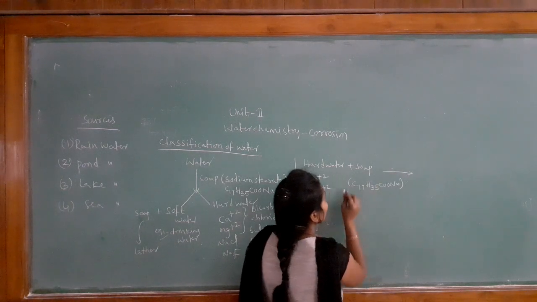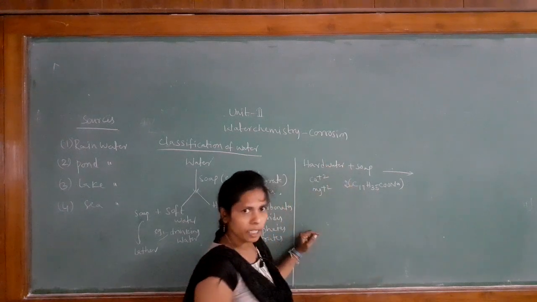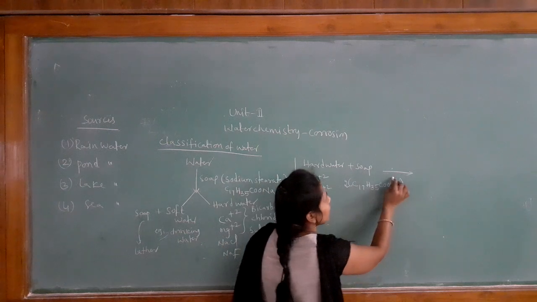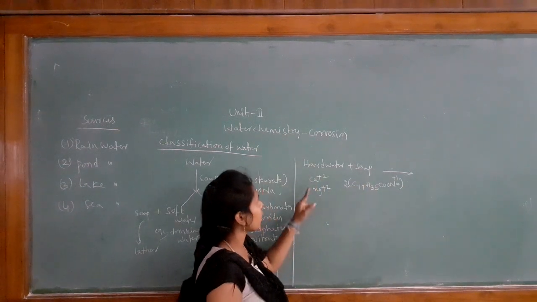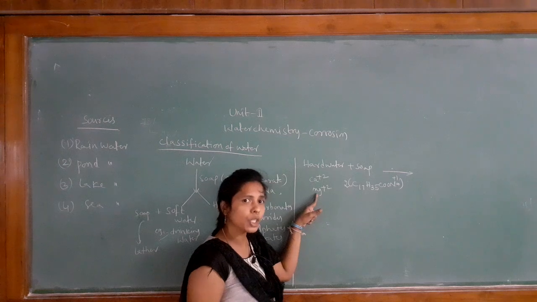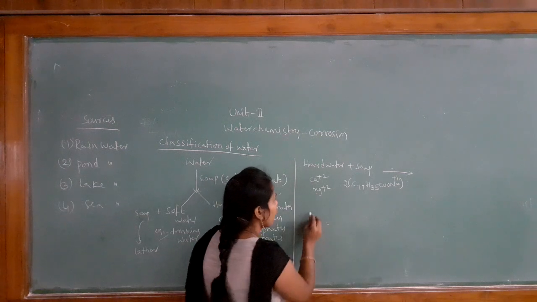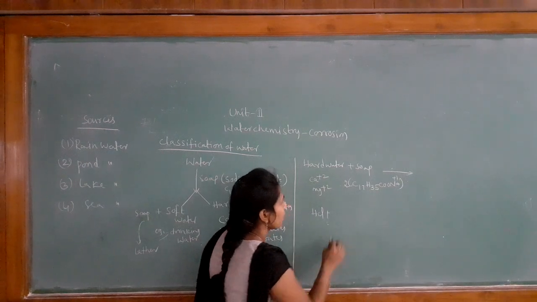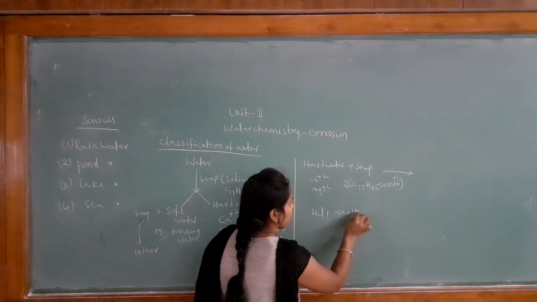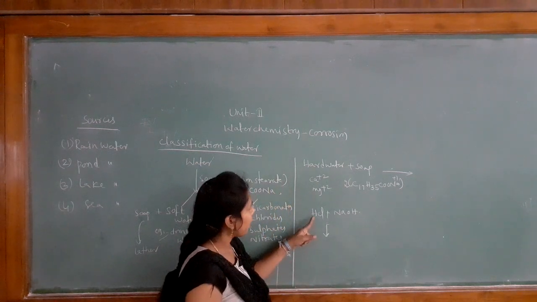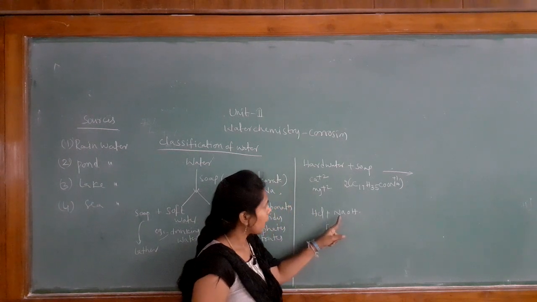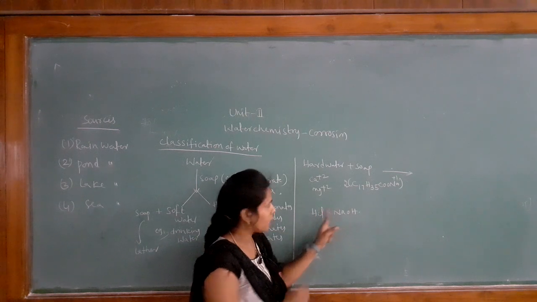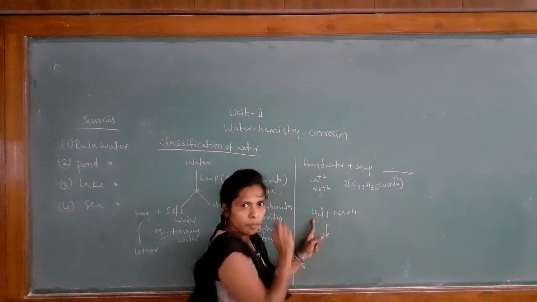Here 2 moles of soap participate because Na has a +1 charge, whereas calcium and magnesium have a +2 charge. We know that, for example, take HCl plus NaOH. See here, H+ and Na+. H+ can be replaced with Na+.